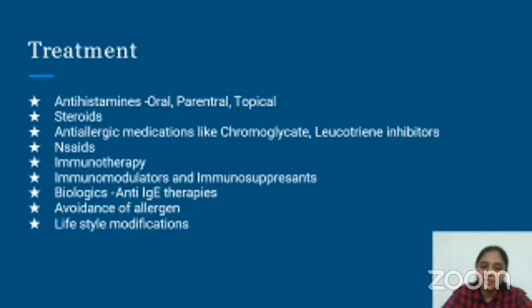And we have newer generation drugs like biologics, which are anti-IgE therapies, for example omalizumab, which has proven to be very good in the treatment of asthma especially. And apart from all these, we have to avoid the allergen. If you can spot the allergen, the best is avoidance of the allergen, and then you're off with all your allergic symptoms. And definitely lifestyle modifications do help in bringing down the allergies.